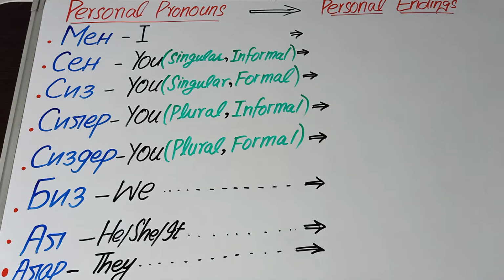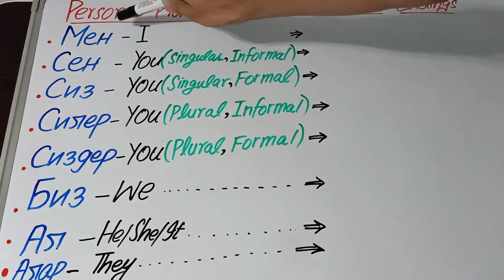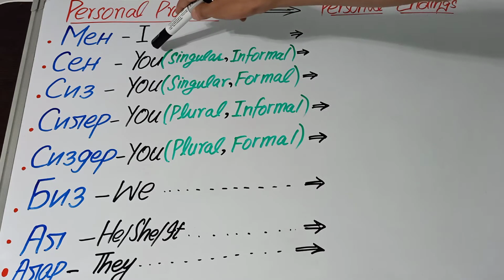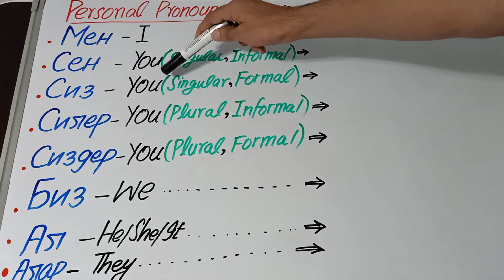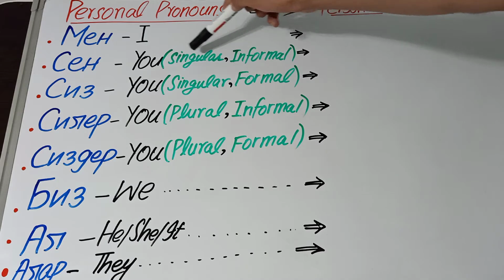Now let's talk about the eight personal pronouns of Kyrgyz and translate them into English as well. For example, I is min. You is sin, which is singular and informal.